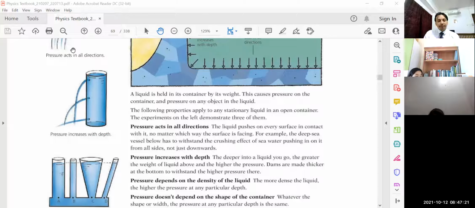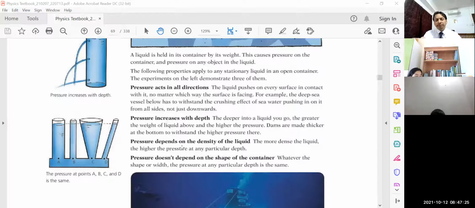And third point, pressure depends on the density. As I told you earlier, children, density. So you can make a relation that P is directly proportional to density. It depends on density. Pressure depends on the density of the liquid.